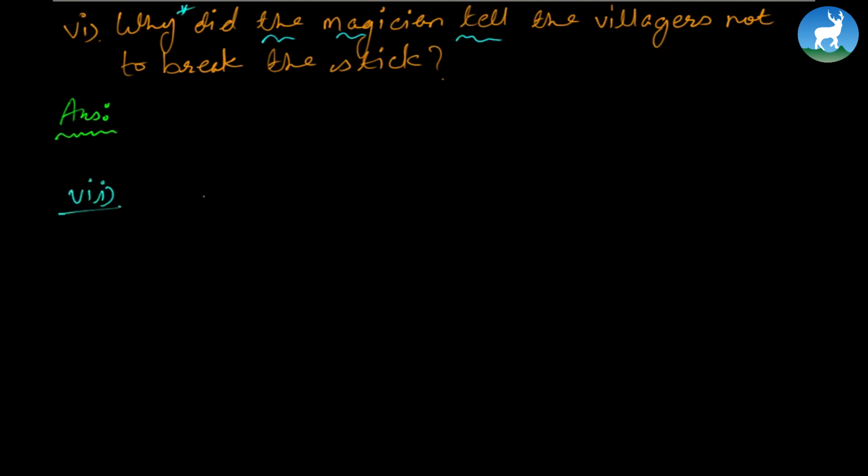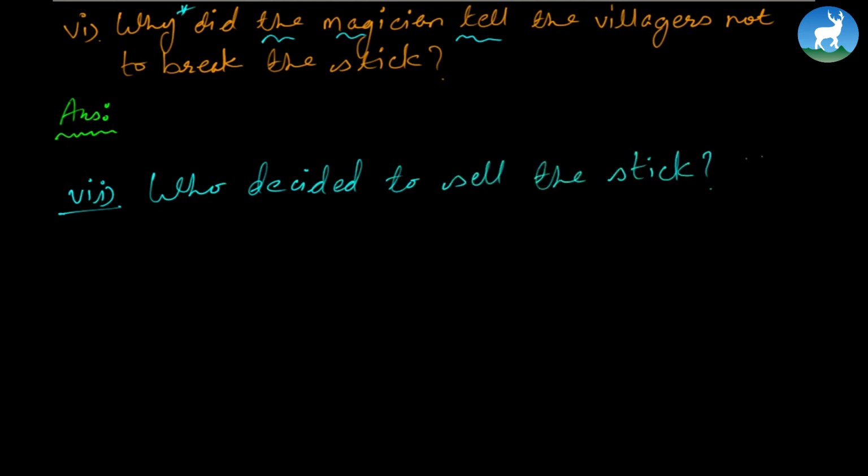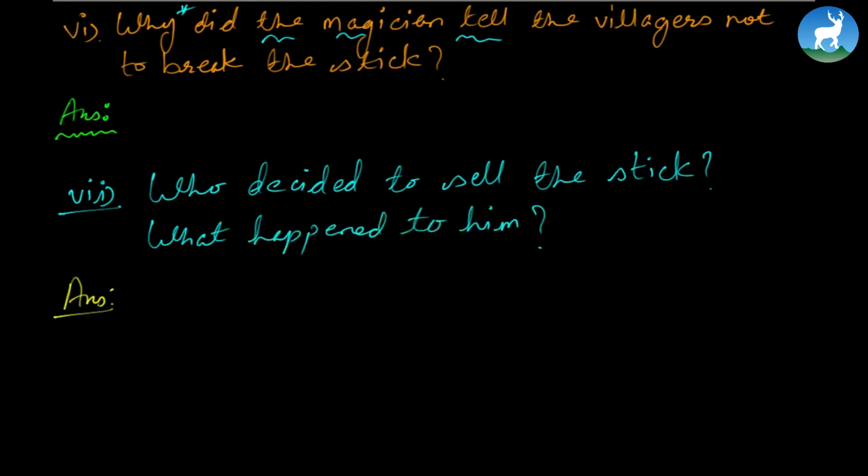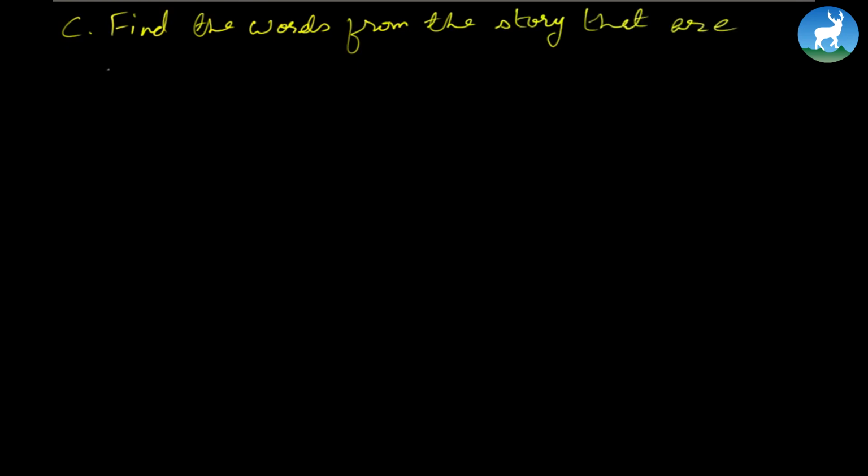Number 7. Who decided to sell the stick? What happened to him? Who decided to sell the stick? What happened to him? Again, the answer lies right in the passage. Now, as we move further, let's look at one more exercise here. Number 3. Find the words from the story that are opposite in meaning.